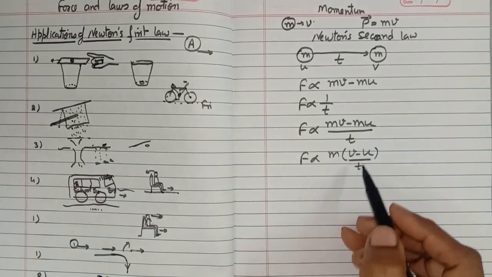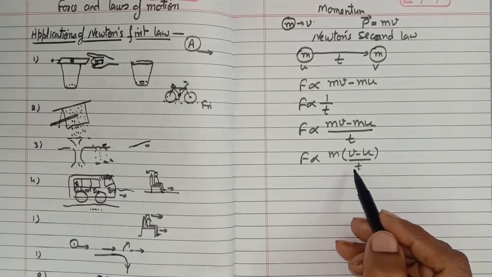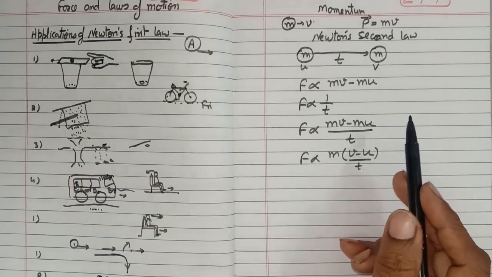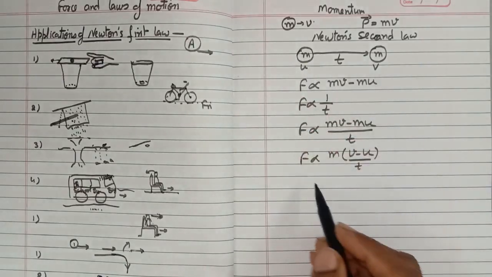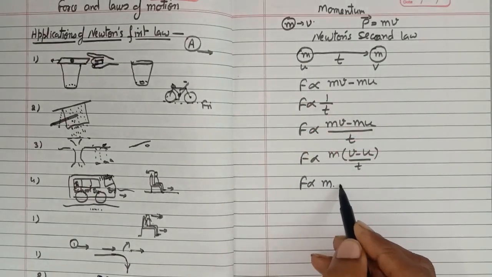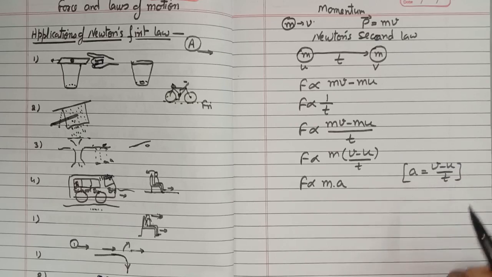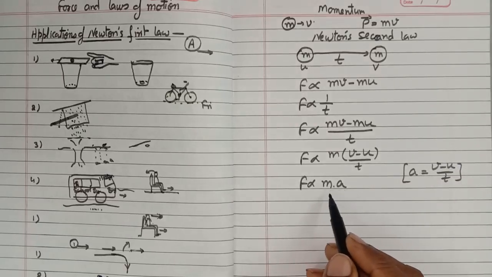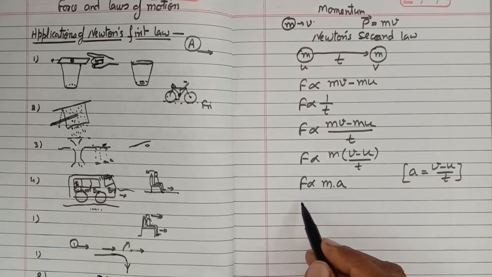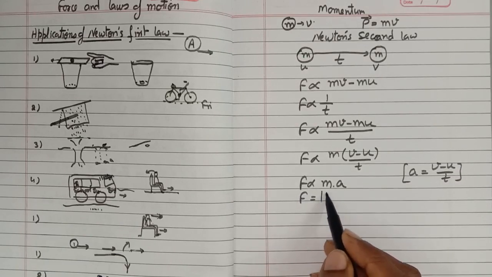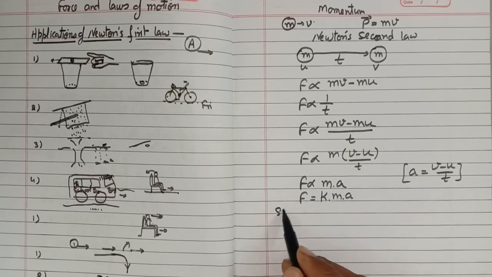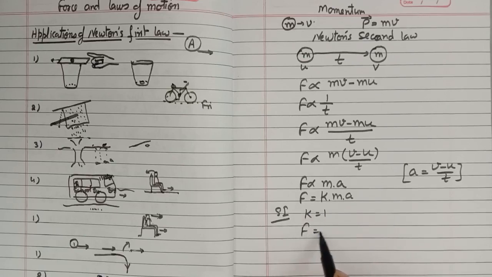From the first chapter, we know what v minus u upon t is. It is called the acceleration. So in the statement, you have to write that suppose the acceleration of the body is a. We can write it as m into a, where you have to show that a is equal to v minus u upon t. So F is directly proportional to m into a. We have to remove this proportionality sign by using a constant, so we use a constant k into m into a. In SI units, meaning standard units, the value of k is 1. So F is equal to m into a. This is Newton's second law.